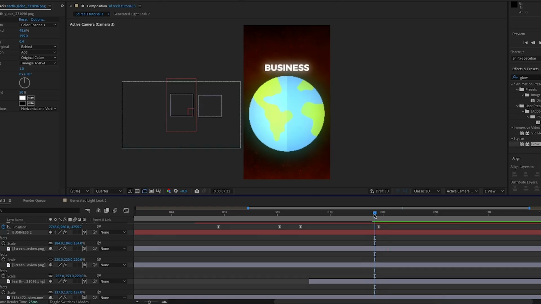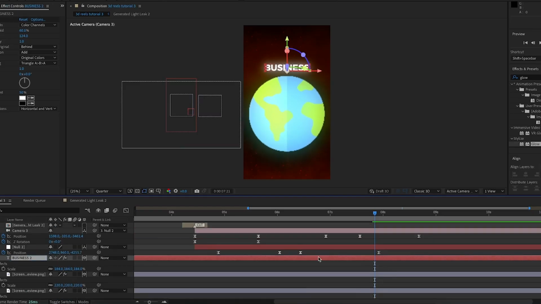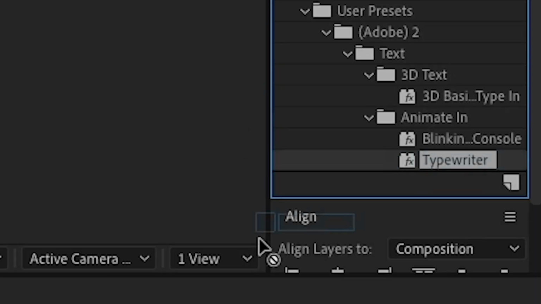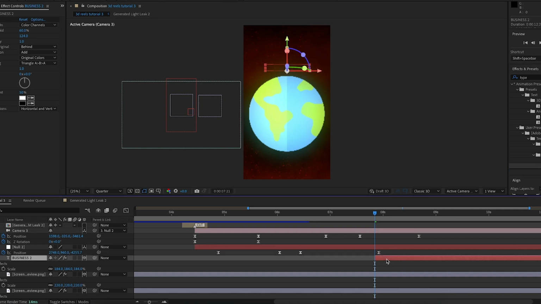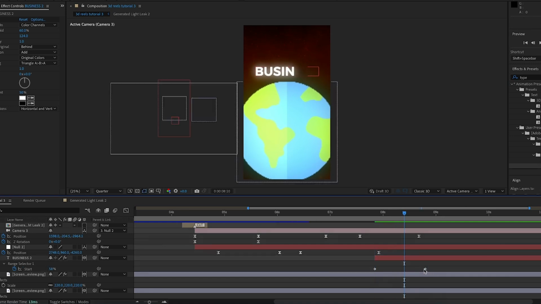But then around 7.5 seconds in, or as the voiceover says "business", I'm going to bring the text forward so it starts at that exact point. And then I'm going to type up in the effects and presets "typewriter" and add this onto the text. Then I'll press U to show the automatic keyframes it's made for me. And I'll move these 2 keyframes closer to each other by a lot because I want the text to type